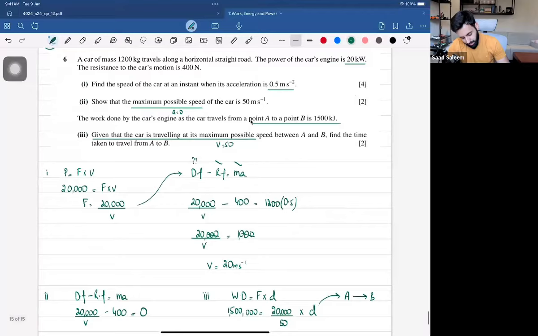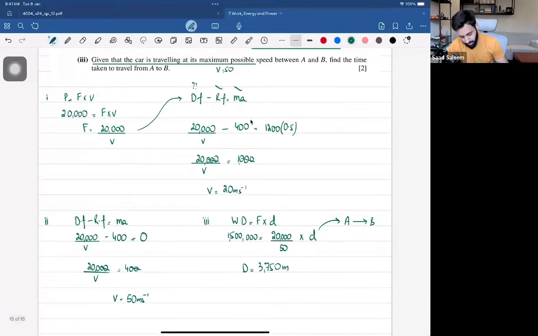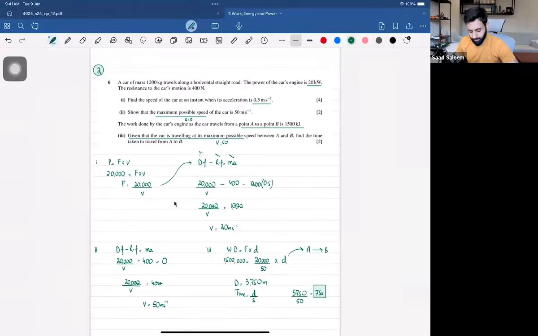Now, what are we supposed to find out? We're supposed to find out the time taken to travel from A to B. Because the speed is constant, we can use the formula where time is equal to distance upon speed. The distance is 3750 upon the speed, which is 50. So 3750 divided by 50 is equal to 75 seconds. And that's the answer. Now, as always, take a good look at it. Let me know if you have any questions.